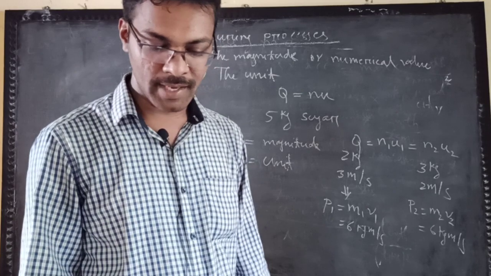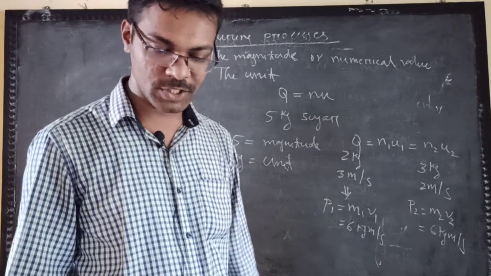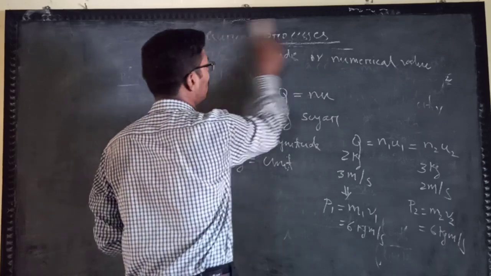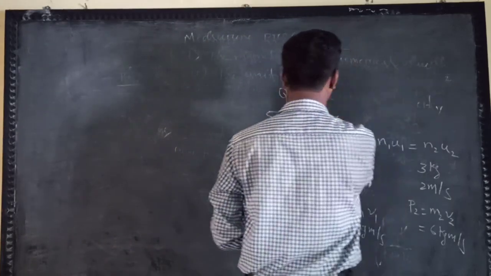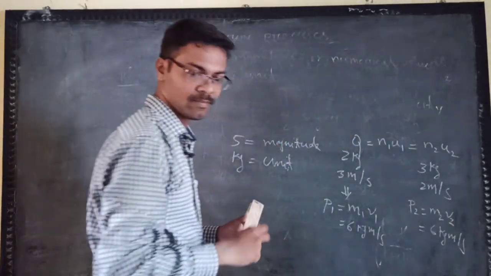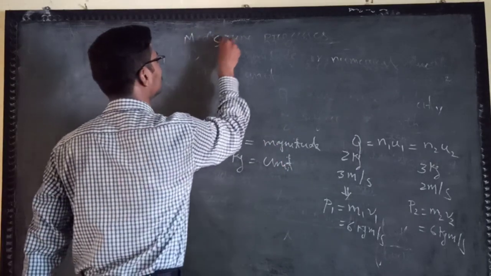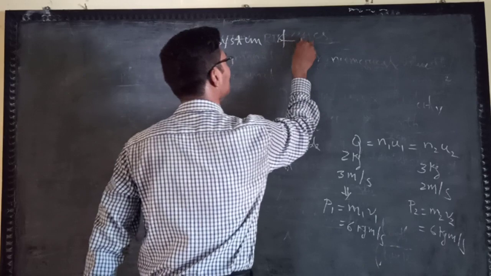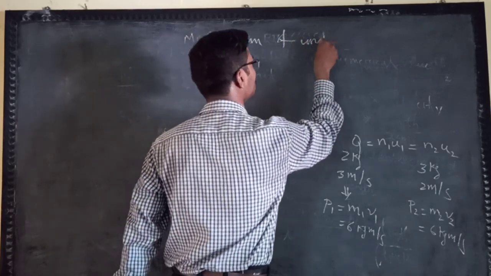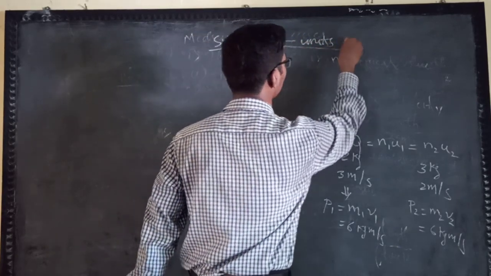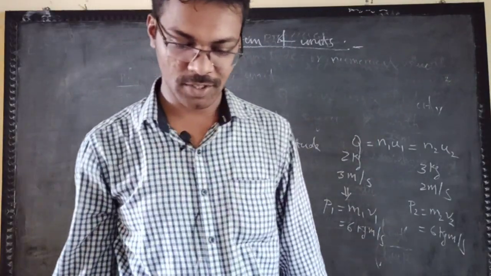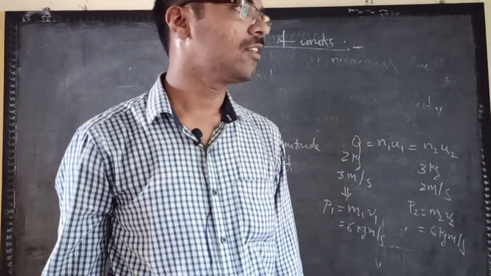Then we will go to the system of units. What are the basic systems of units? The basic systems are those in which you measure.